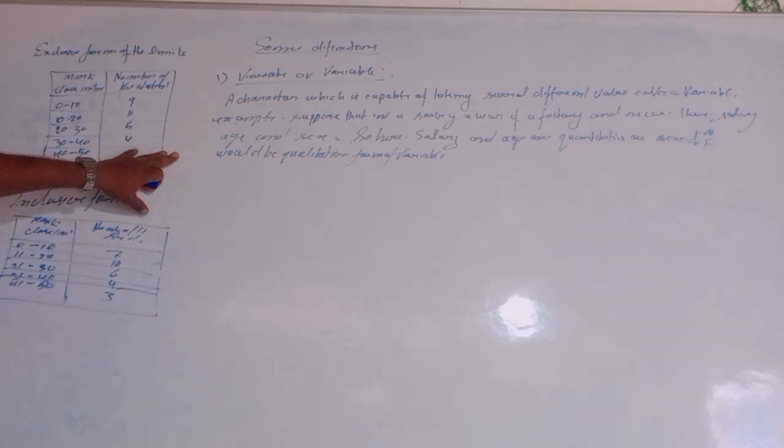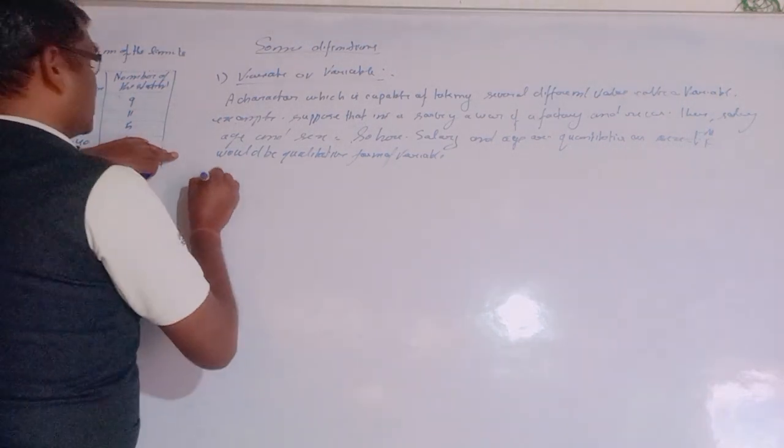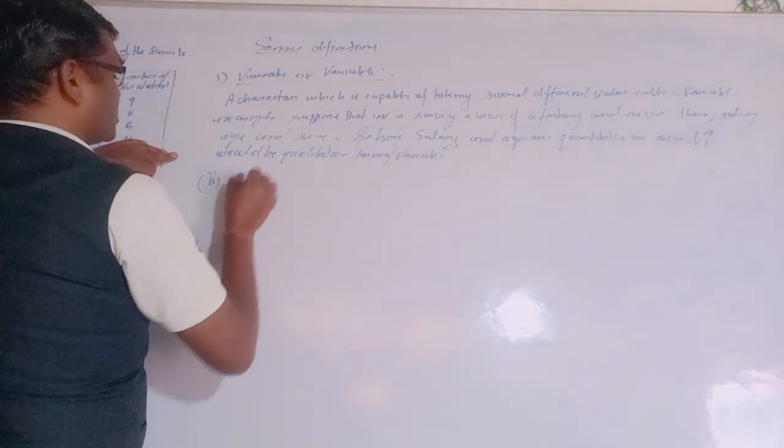So we will discuss qualitative variables here. Here is another terminology, class intervals.